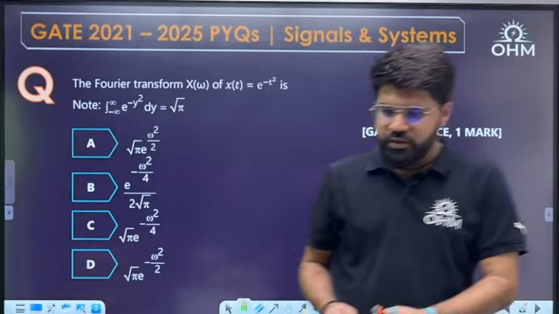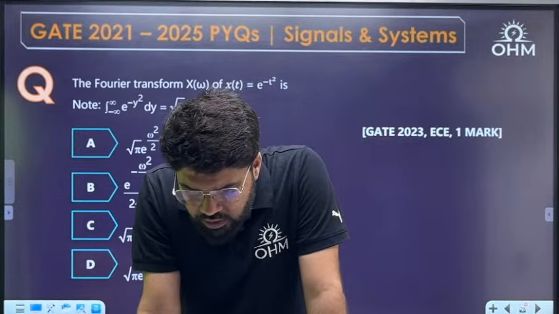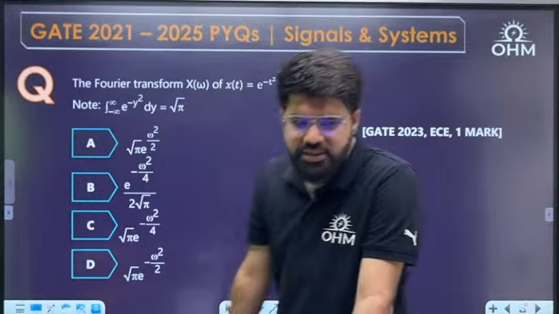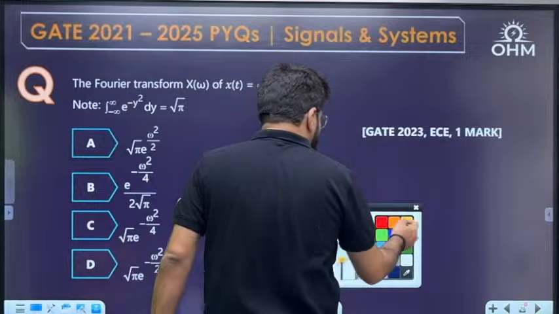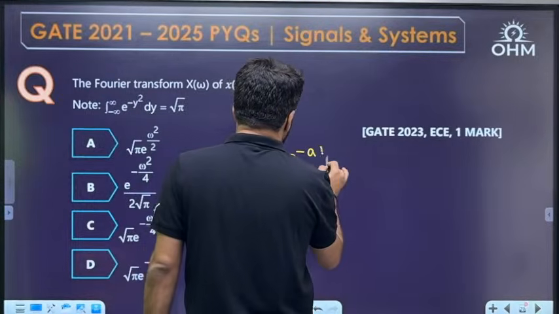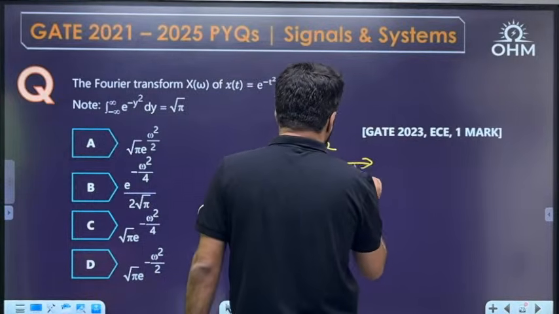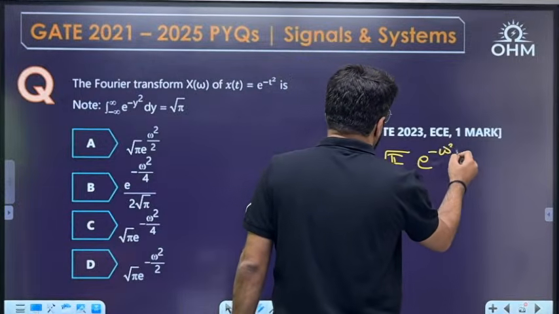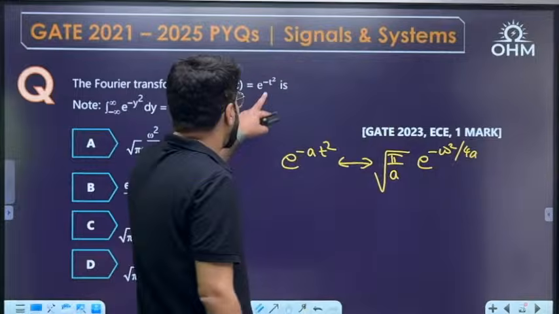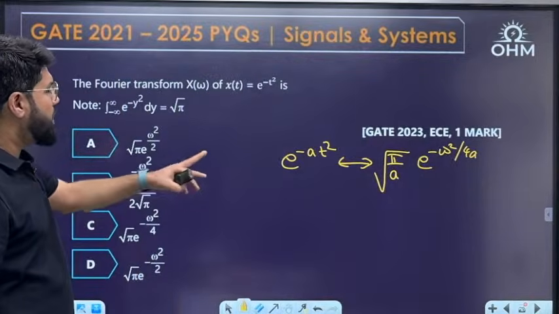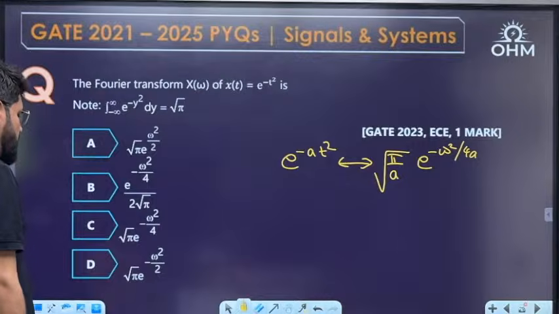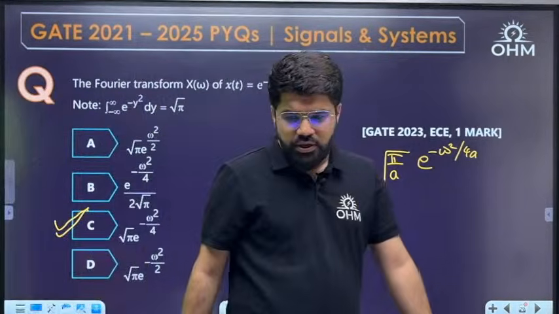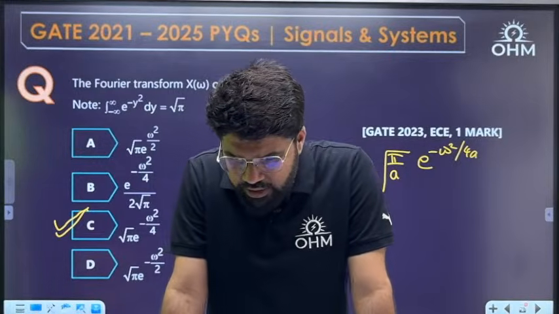Let's go and check this answer. Sheikh, Sai Vikas, Raj, everybody says answer A. Simple one only. The formula I wanted to use is that the Gaussian pulse e^{-at²} has the Fourier transform root of (π/a) e^{-ω²/4a}. For our question a equals 1, so it is root π e^{-ω²/4}. It is C. It is C only, not A, not B.